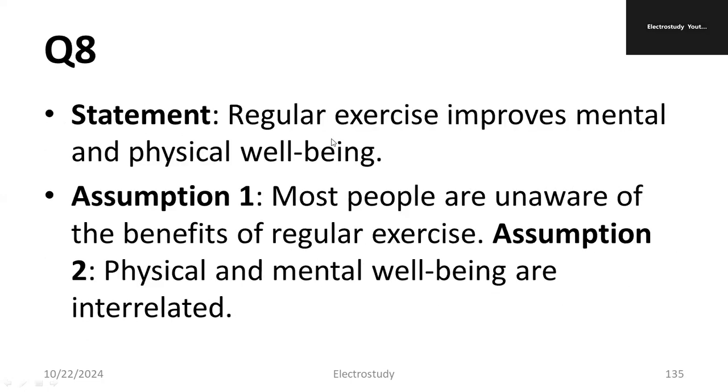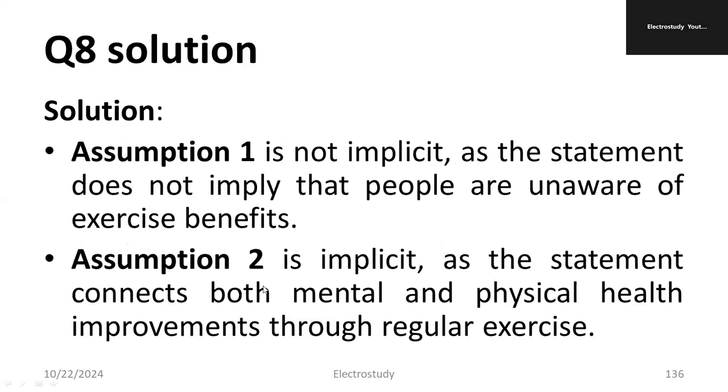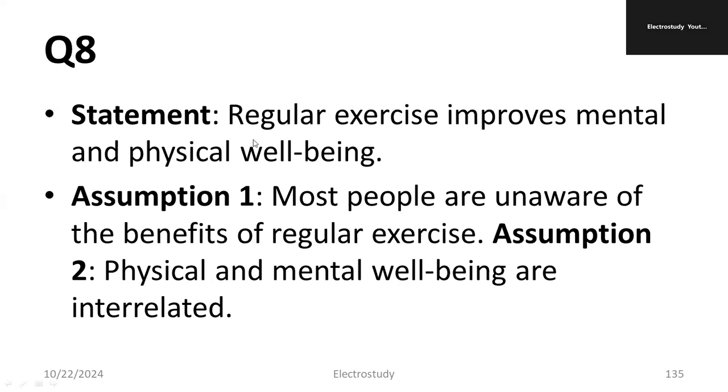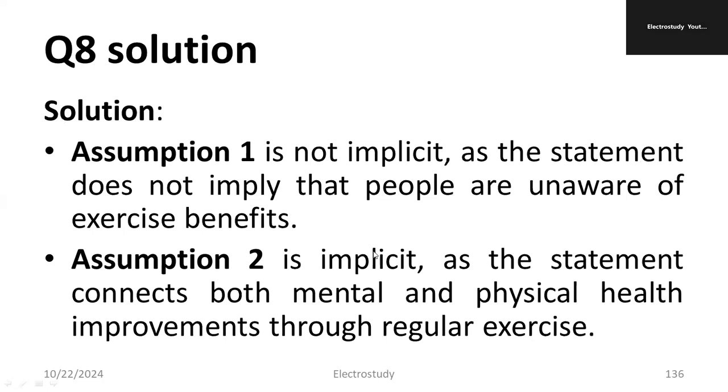Question number eight. Regular exercise improves mental and physical well-being. Assumption one: most people are unaware of the benefit of regular exercise. Assumption number two: physical and mental well-being are interrelated. Okay, so we can say the second assumption is implicit. What about the first one? Most of the people are unaware of the benefit of regular exercise. Everybody knows that, but some people will do the exercise and some other people will not do the exercise. We cannot say. So it is not implicit.